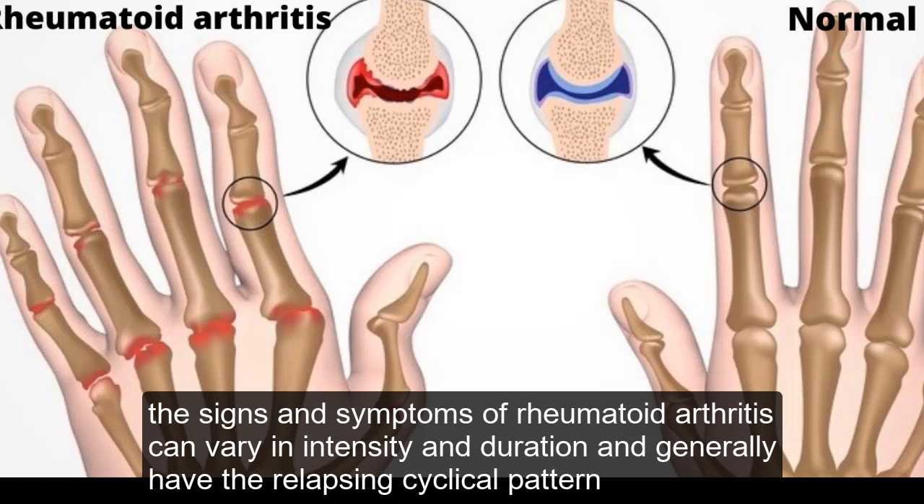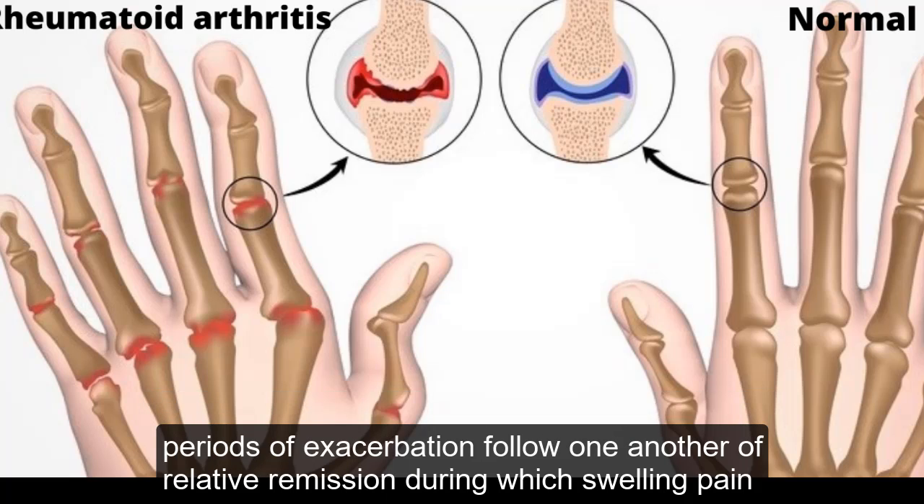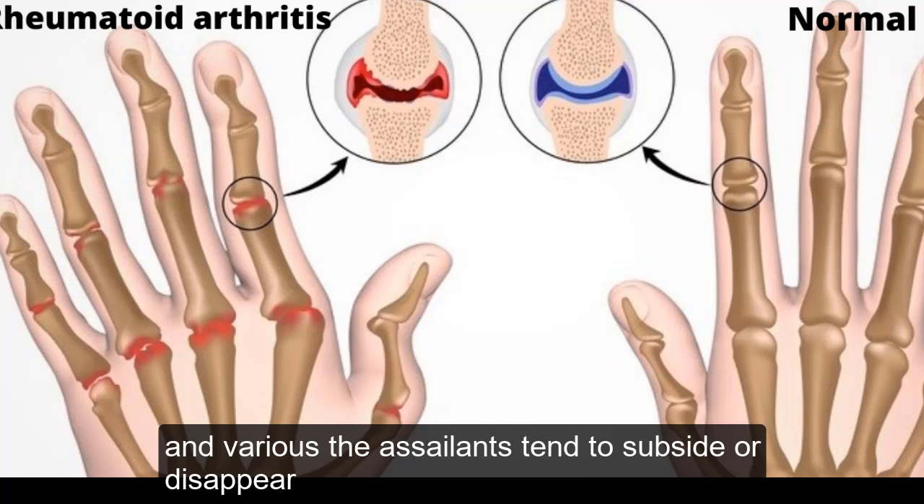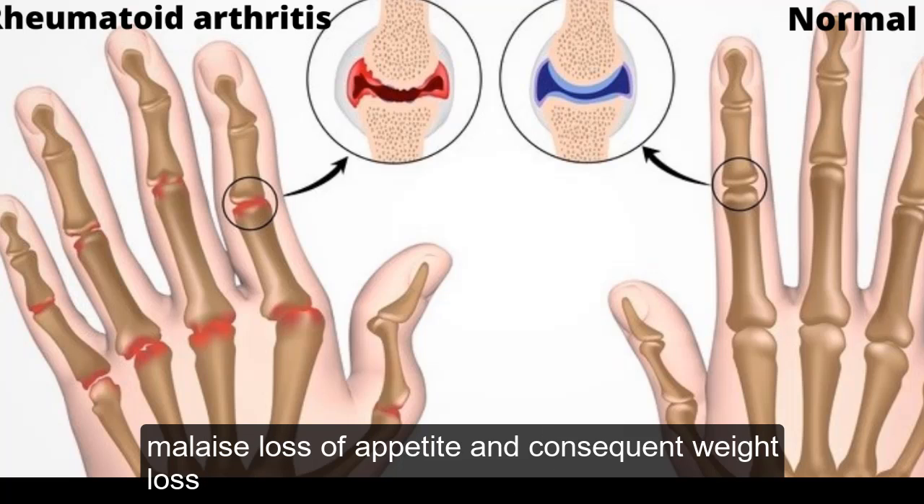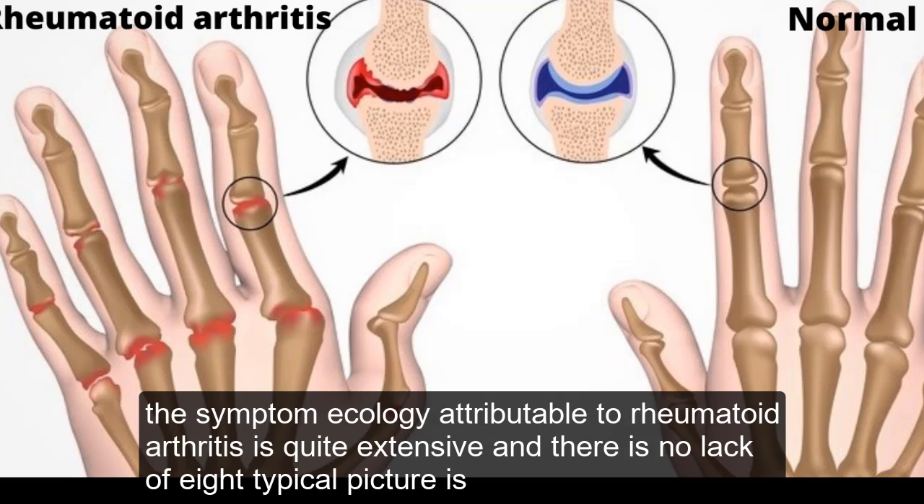The signs and symptoms of rheumatoid arthritis can vary in intensity and duration and generally have a relapsing cyclical pattern. Periods of exacerbation follow one another of relative remission, during which swelling, pain and various ailments tend to subside or disappear. When inflammation is active, flu-like symptoms usually arise, accompanied by general malaise, loss of appetite and consequent weight loss. The symptomatology attributable to rheumatoid arthritis is quite extensive and there is no lack of atypical pictures.